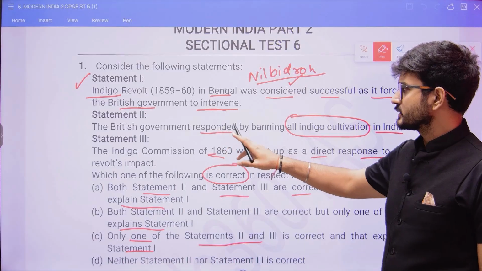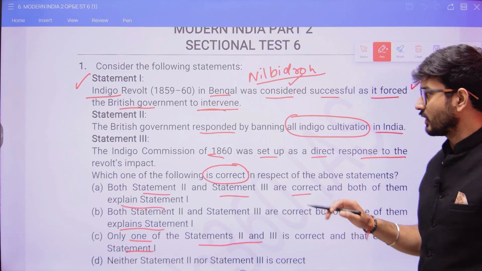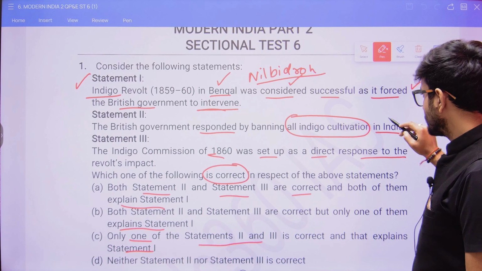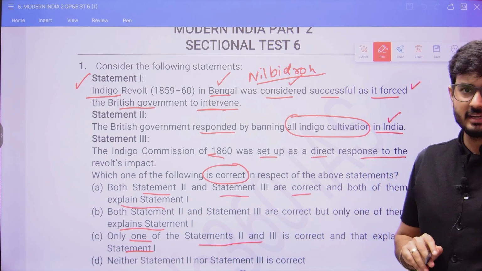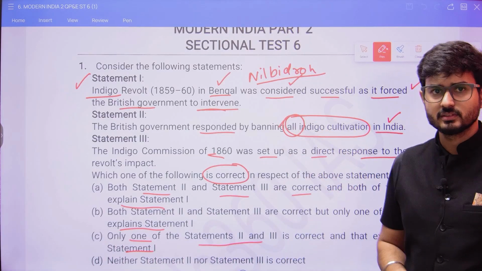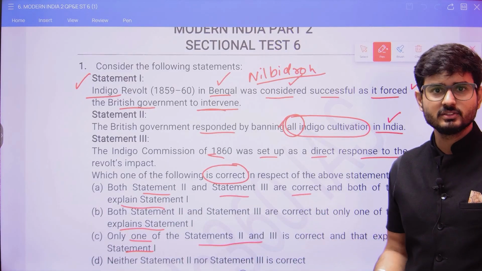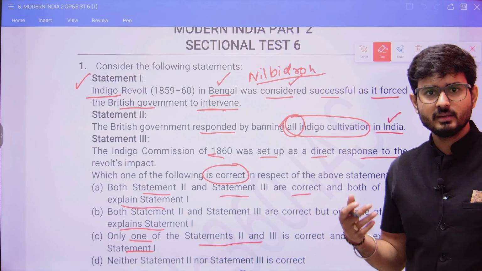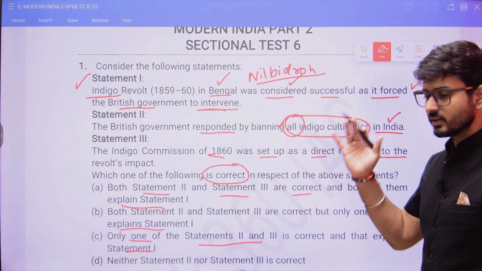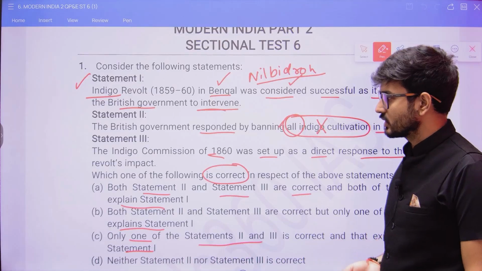Now, the government responded by banning all indigo cultivation in India. This movement was regional, right? So why would it lead to banning indigo at the India level? Secondly, all indigo cultivation? Somewhere, indigo would have been cultivated, not forcefully but voluntarily. Here they are telling that all indigo is banned, so this statement is too extreme, and it is wrong.